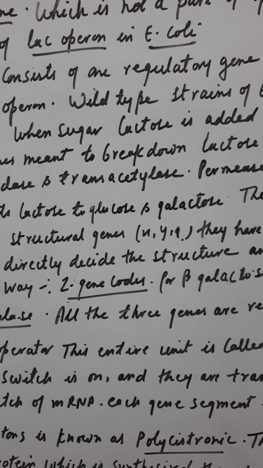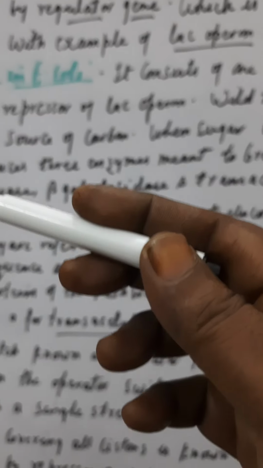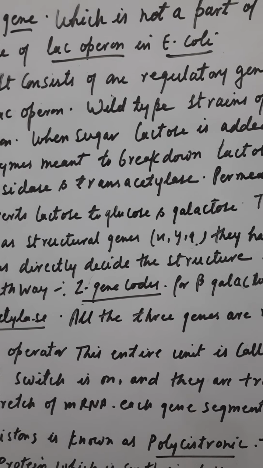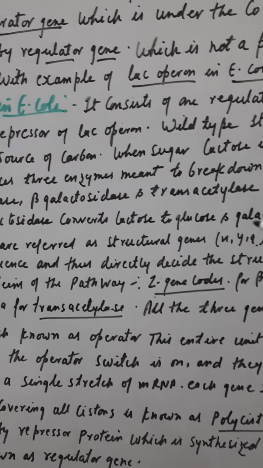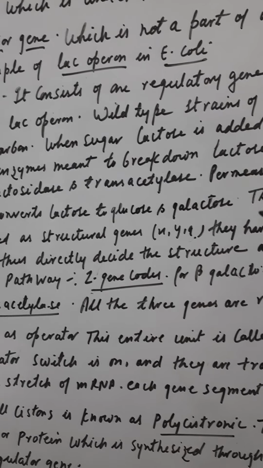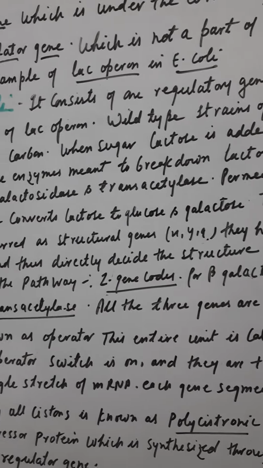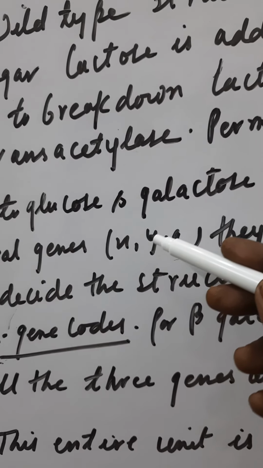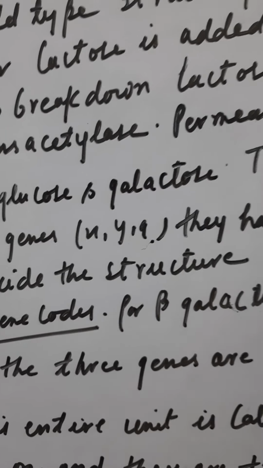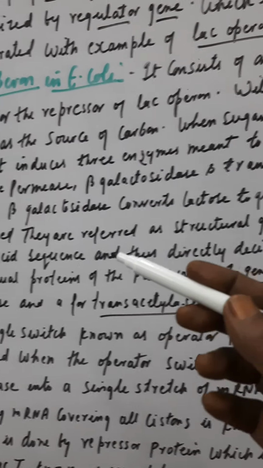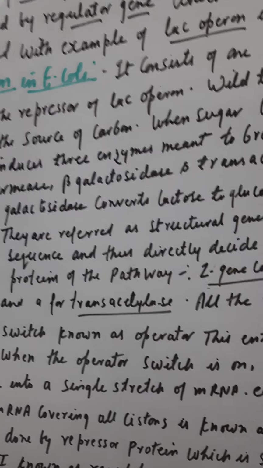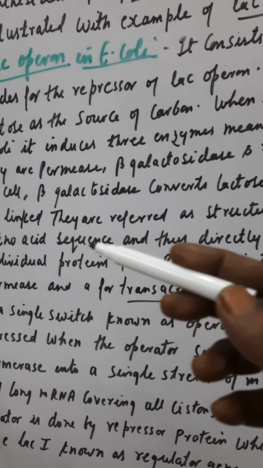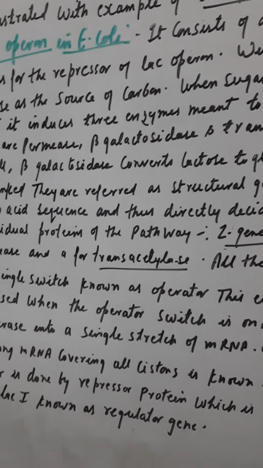Permease carries the lactose into the cell. Beta galactosidase converts the lactose to glucose and galactose, and the gene for the third function, the transacetylase, is still unknown. The genes for the three enzymes are linked and are referred to as structural genes, which are Z, Y and A. They have the information to code for the amino acid sequence, and thus they directly decide the structure and function of the individual proteins of the pathway.